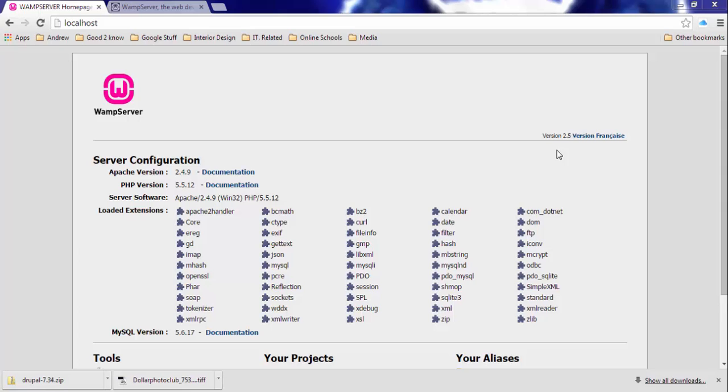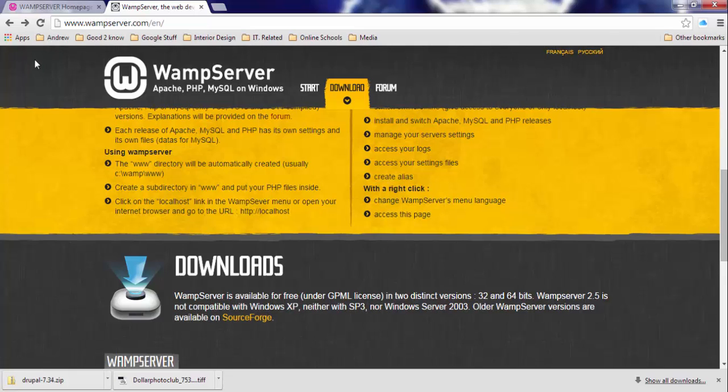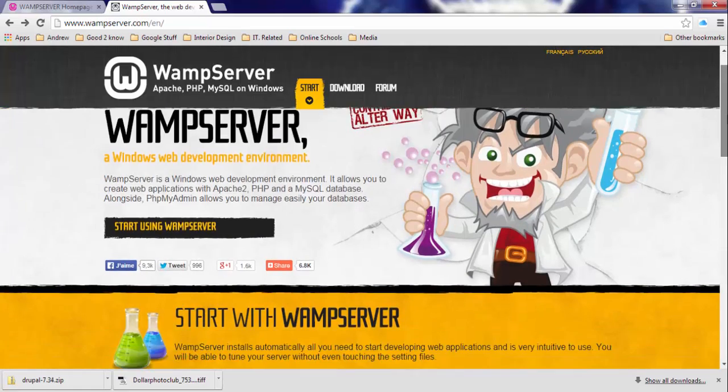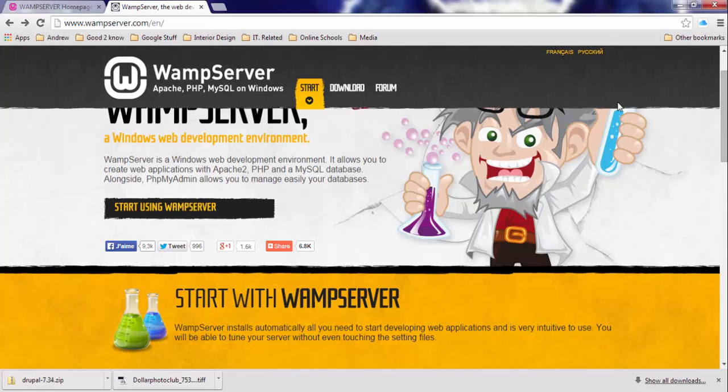I'm making the assumption that you already downloaded WAMP server. If you haven't, that's very easy. Just go to this website, wampserver.com/en, and download the latest version of WAMP server. All right, great. Now let's move on.